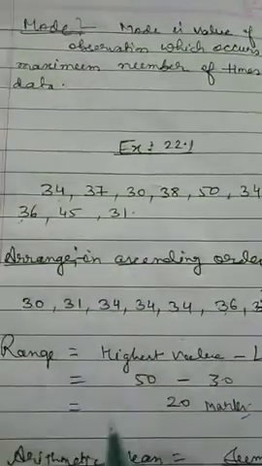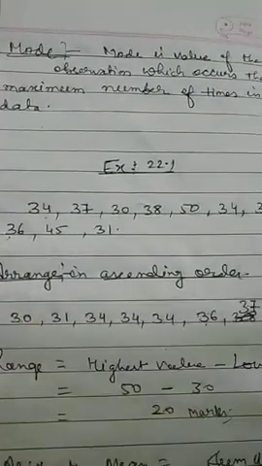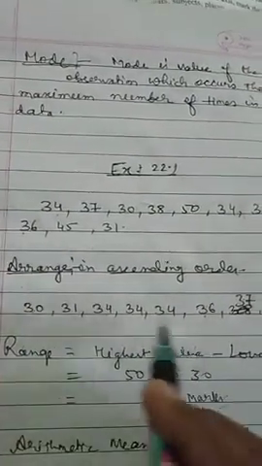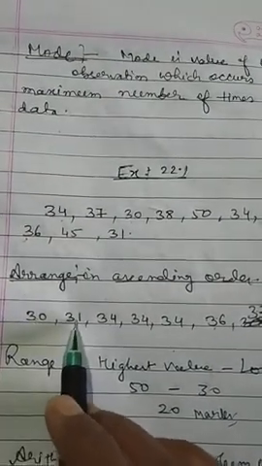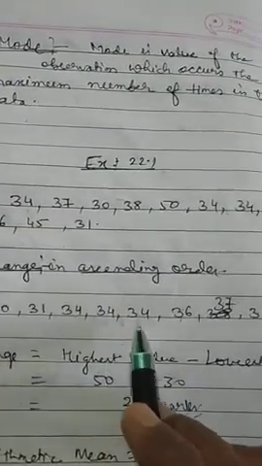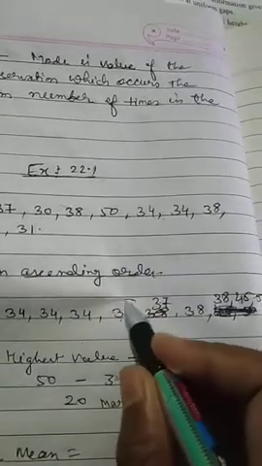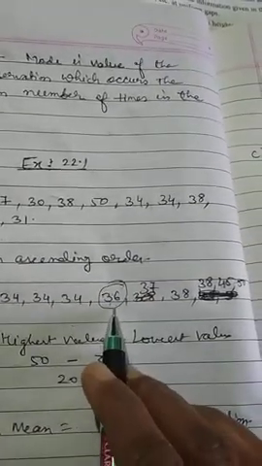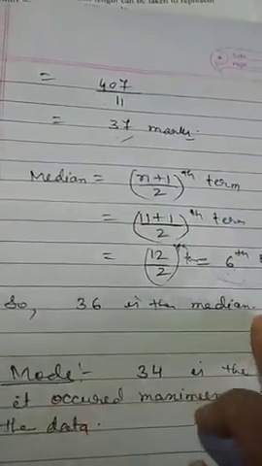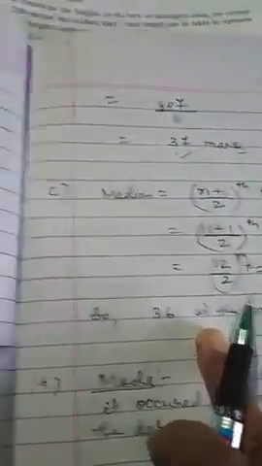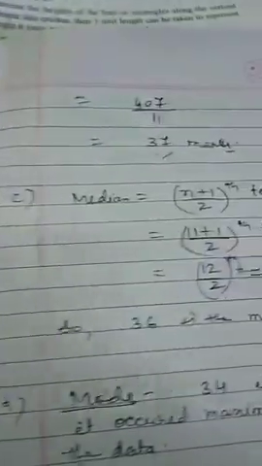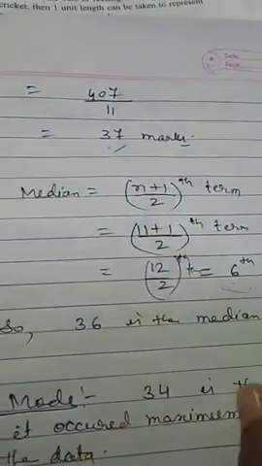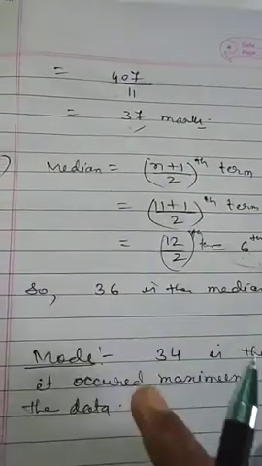Look at here. We have arranged this data in ascending order. So in this data only, you have to find out the 6th term. First term, second term, third term, fourth, 5th, 6th. So 36 is the median. Got it? So we will write 36 is the median. So it is necessary to arrange the data in order to find out the median. I hope it is clear to you.